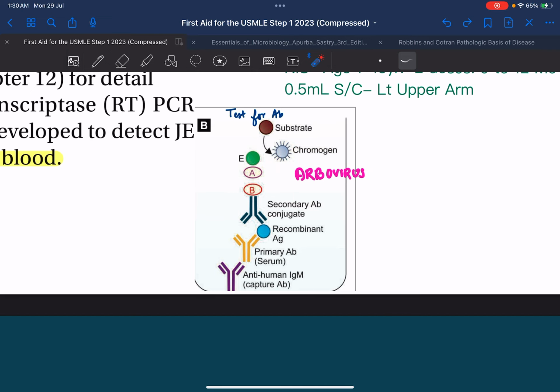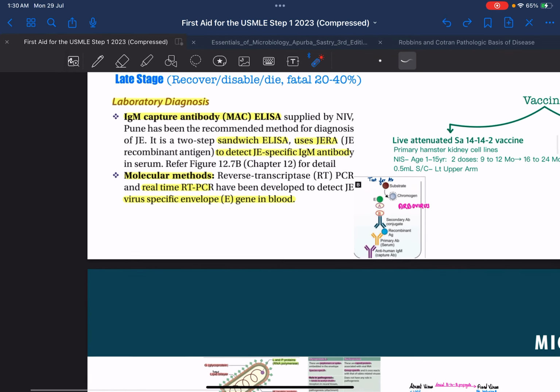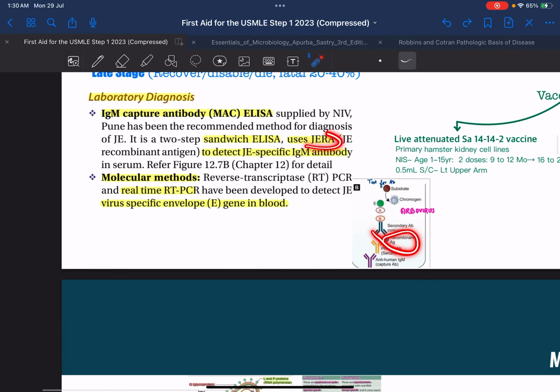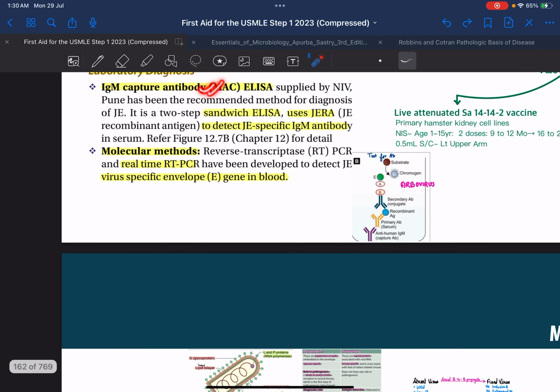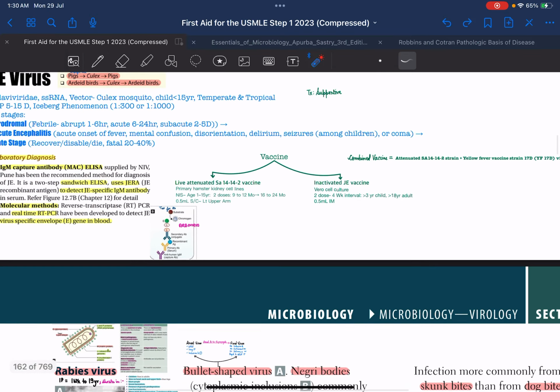Why do we do such a complicated procedure? To improve the sensitivity and specificity. Over here, the recombinant antigen used is JERA, JE recombinant antigen. This is about MAC ELISA. The second thing is the molecular method. The molecular method involves real-time RT-PCR or RT-PCR, which detects the envelope gene in the blood. Okay, this is all about laboratory diagnosis.